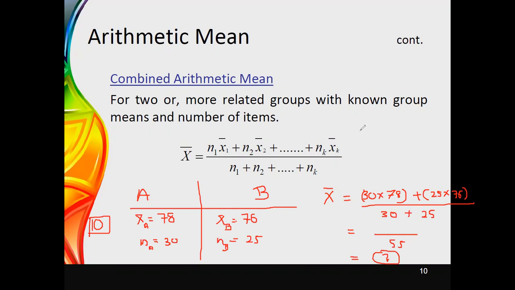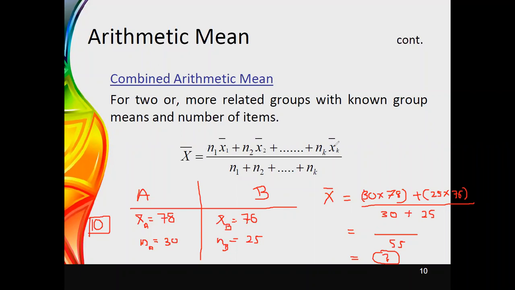Here you can see that if there are k number of samples or k number of groups, you can obtain the combined arithmetic mean using this equation. The number of observations in a particular group has to be multiplied with the mean value for that group, and you get k number of values in total.